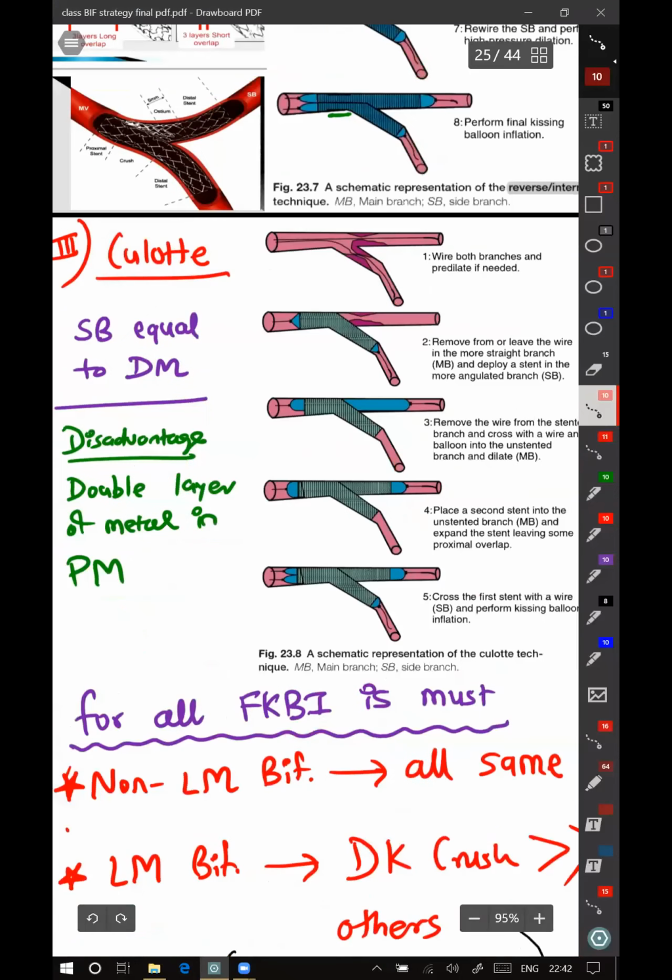So Q load, as I said, the side branch usually when it is equal to distal main branch, you prefer Q load. Disadvantage again here is you will have 2 layers of stent in the proximal main vessel.